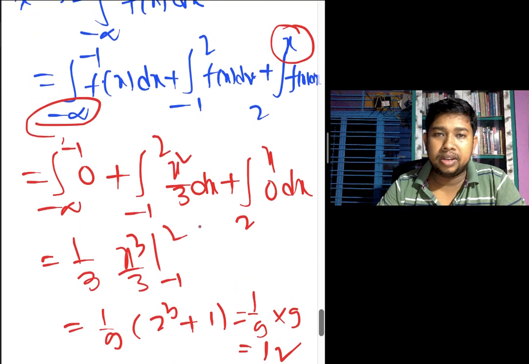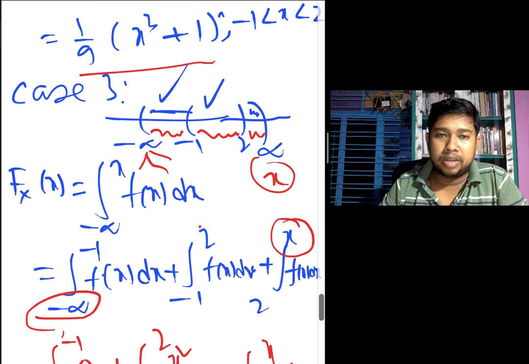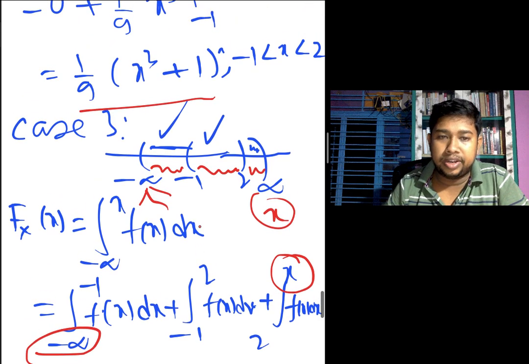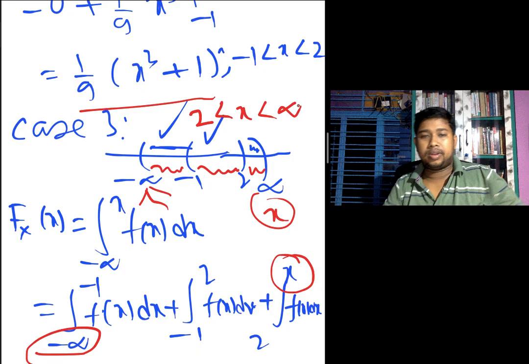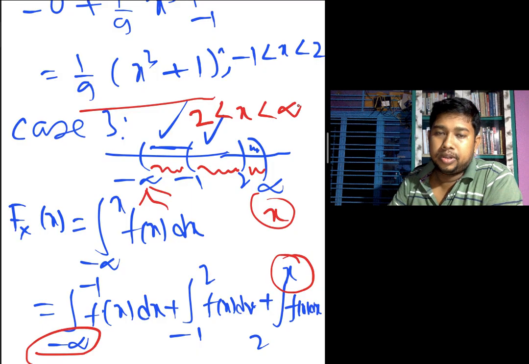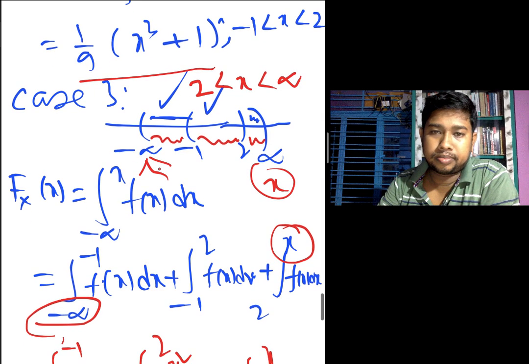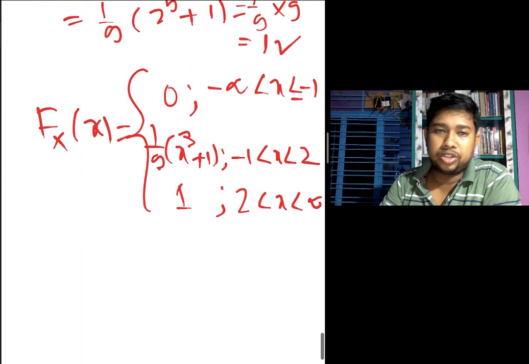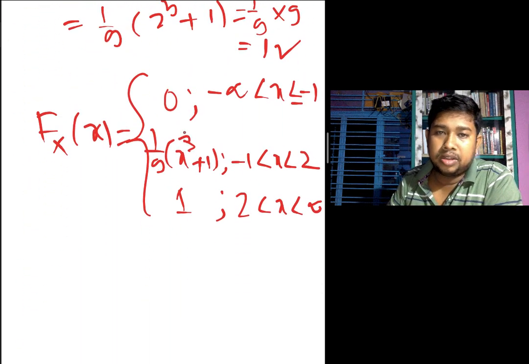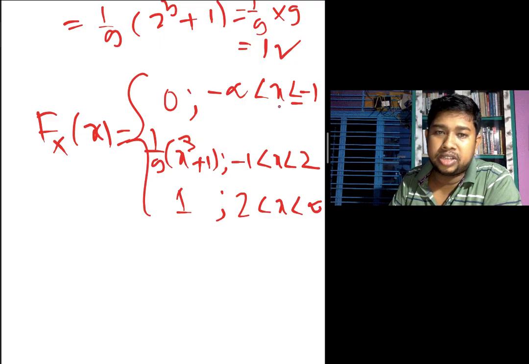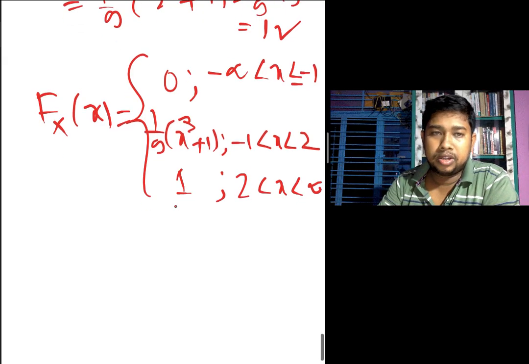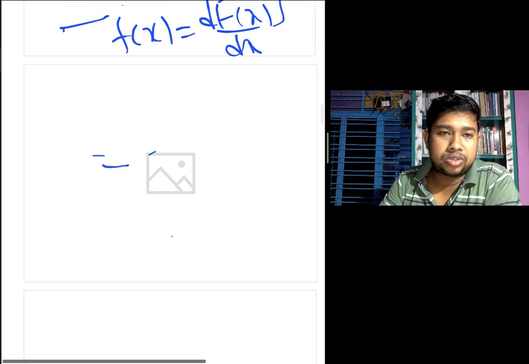What is the interval? Interval is 2 less than x less than infinity. Okay. So this is your given answer: the first case, minus infinity to minus 1, this value is 0, and the upper value is 1. And go to the last, what is the last question?